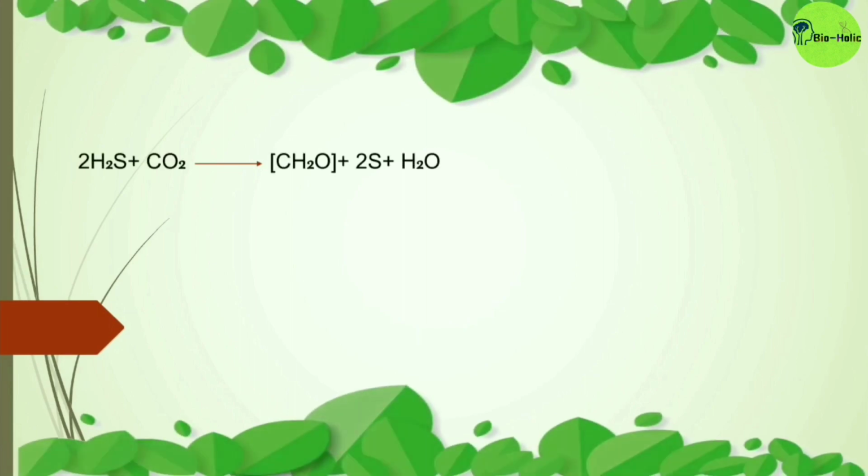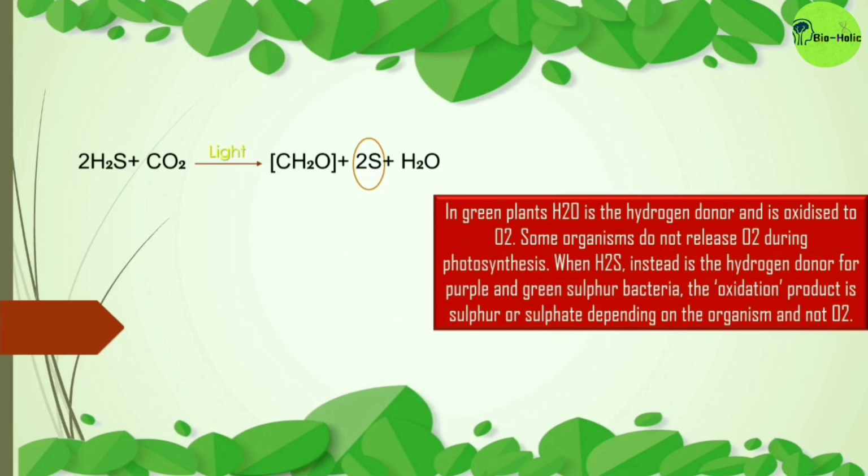He took H2S or hydrogen sulfide in place of the water or H2O in those sulfur bacteria. And he saw that in presence of light, the bacteria are producing sulfur compounds and not oxygen. So by this experiment, he confirmed that in green plants, the H2O is the hydrogen donor and is oxidized to oxygen. Some organisms do not release oxygen during photosynthesis.